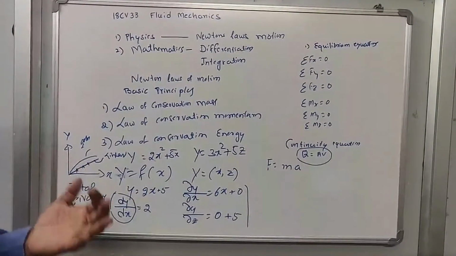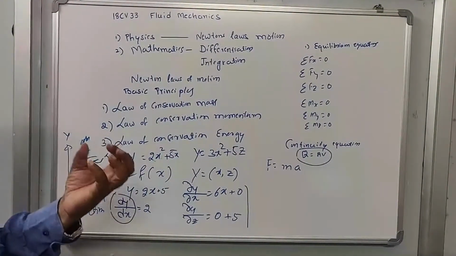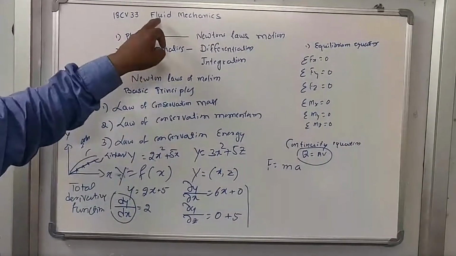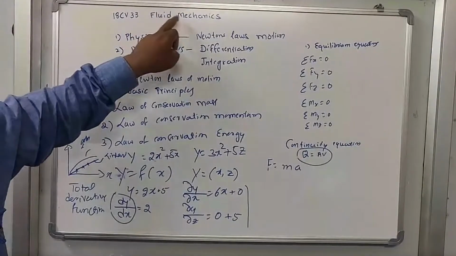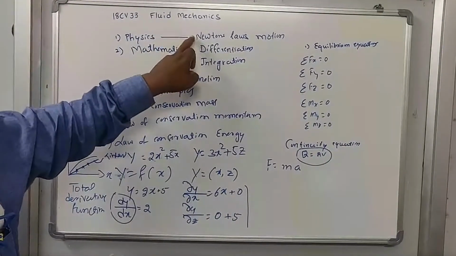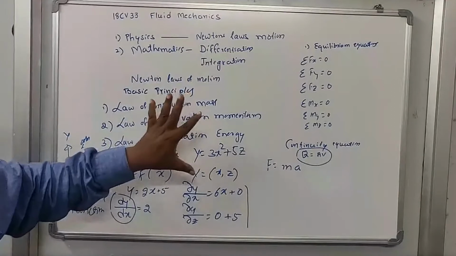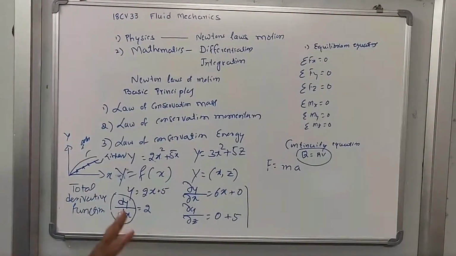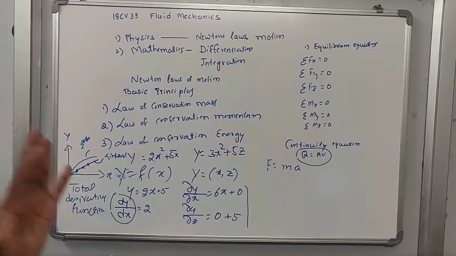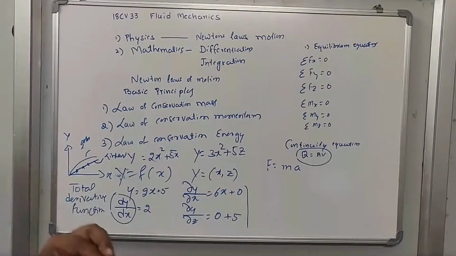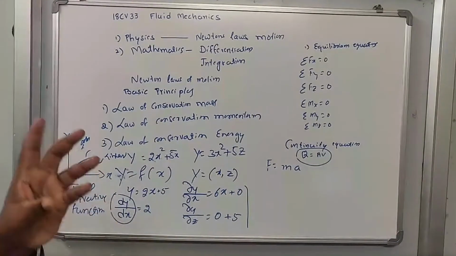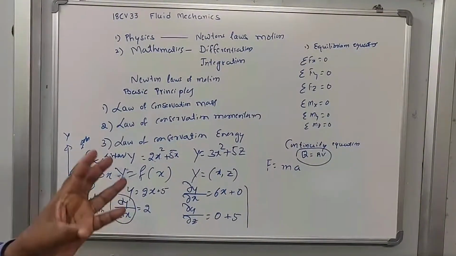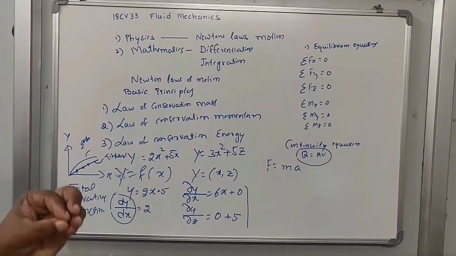That is why I am telling you about these prerequisites. Before studying the fluid mechanics subject, you should have at least knowledge of these things: the physical laws, differentiation, and integration, which you already studied in your first and second semester engineering, and also in the first and second PUC classes. So please go through all those things.